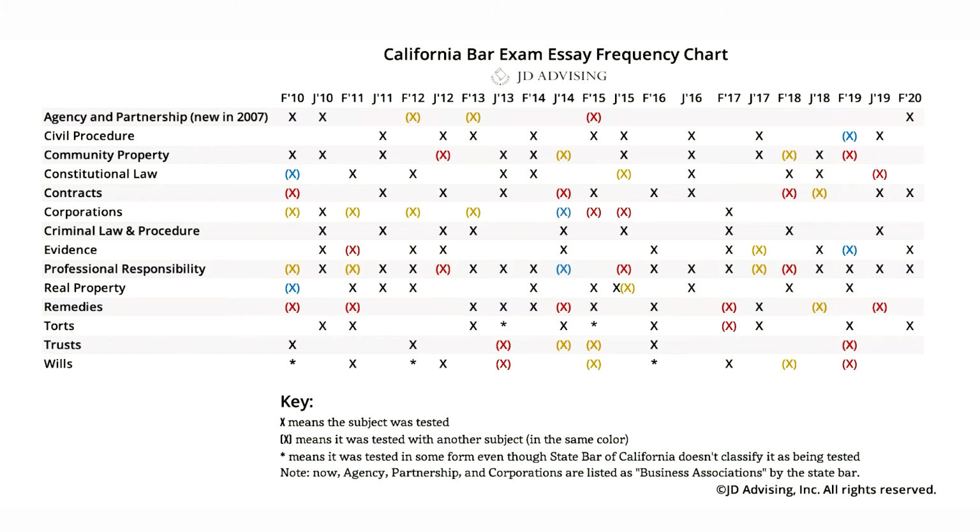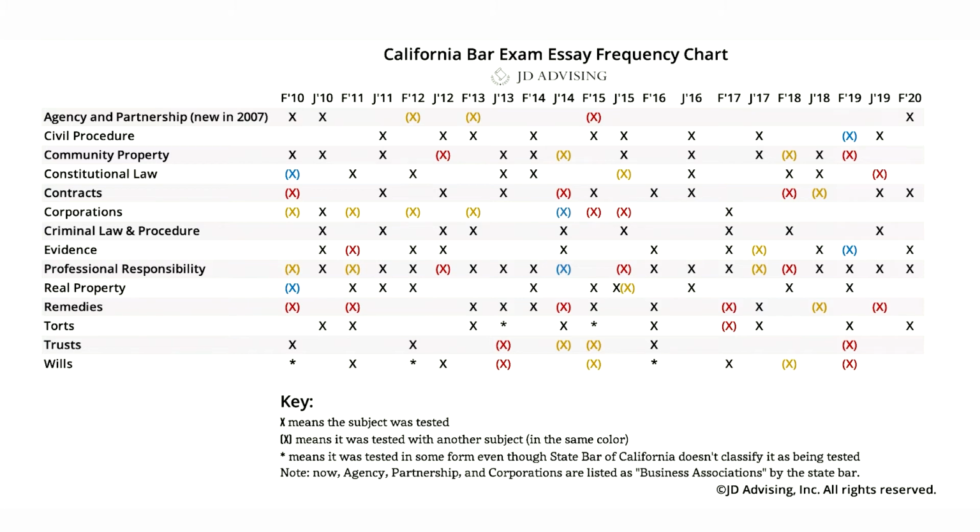Now, a couple other patterns that I want to talk about is how those crossover questions usually pop up. This isn't set in stone, and certainly there are outliers that don't fall into this pattern, but certain subjects get crossed over with other certain subjects frequently. So for instance, community property is frequently tested as a crossover question.